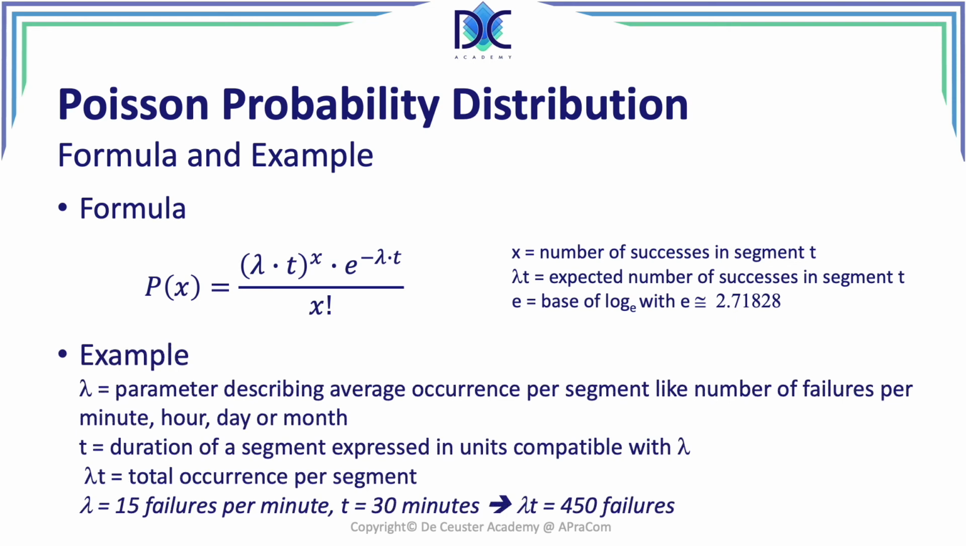When we look at an example here, in this case, lambda is the parameter describing the average occurrence per segment, like the number of failures per minute, hour, day, or month. t is the duration of a segment expressed in units compatible with lambda. Lambda t, lambda multiplied with t, is the total number of occurrences per segment. Let's say lambda is 15 failures per minute, t is 30 minutes, so lambda times t is 450 failures.